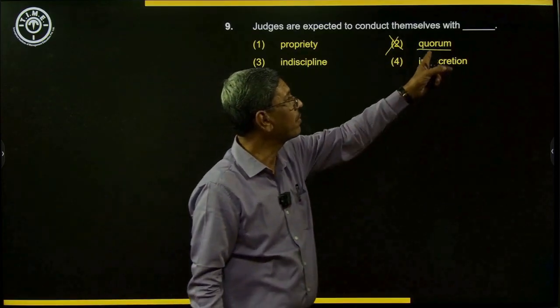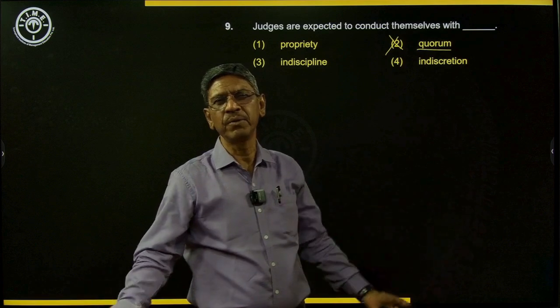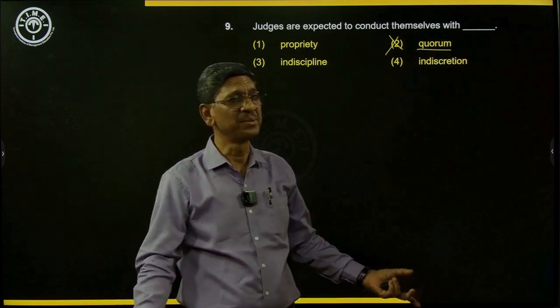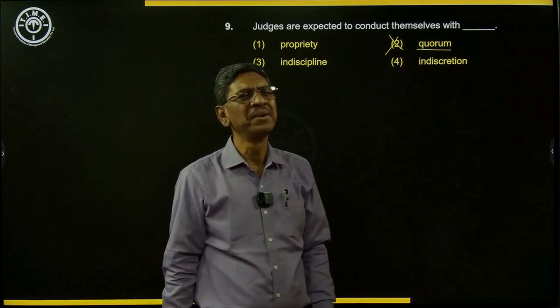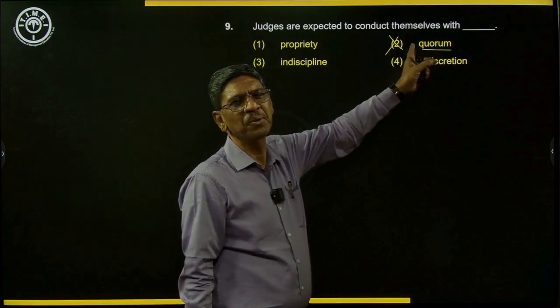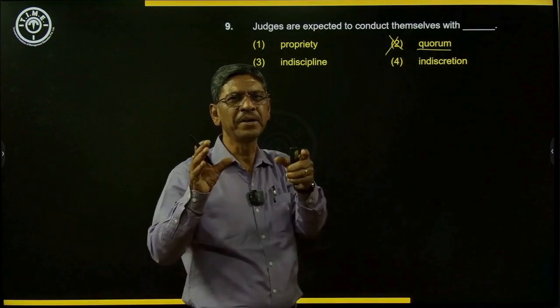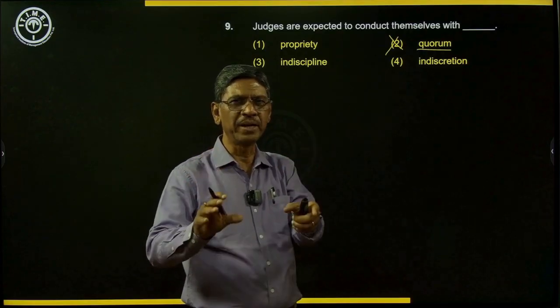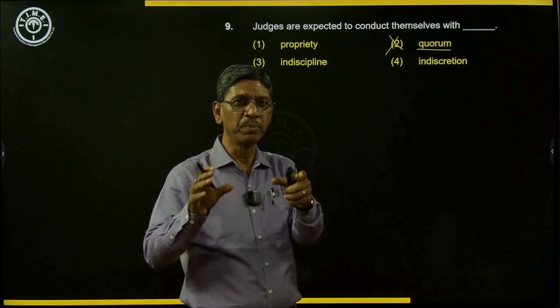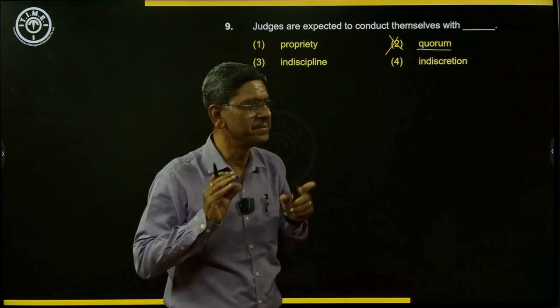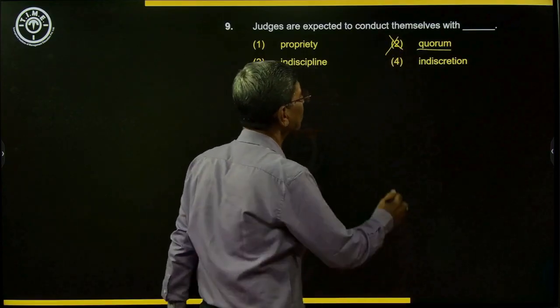A minimum number of people, generally it is 1/3 or 2/3 rather. 2/3 should be the quorum. So that is quorum. Quorum is related to the number of members required in a meeting or in a session to make the decisions valid. Okay, so that is quorum.